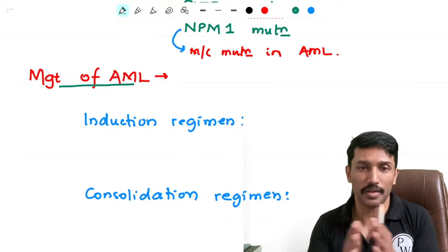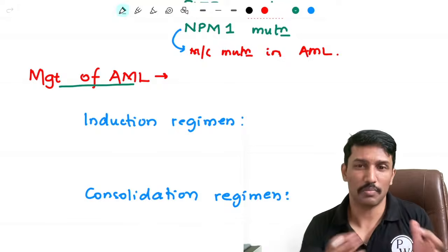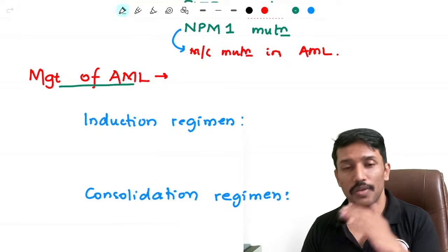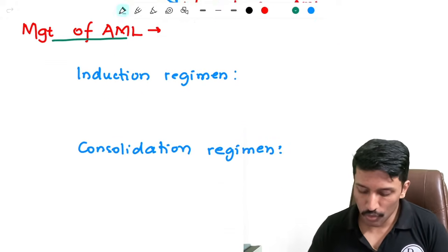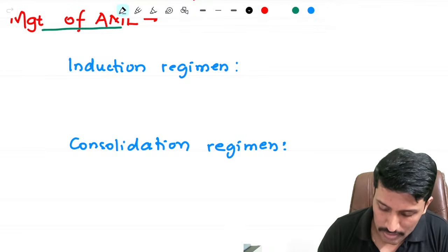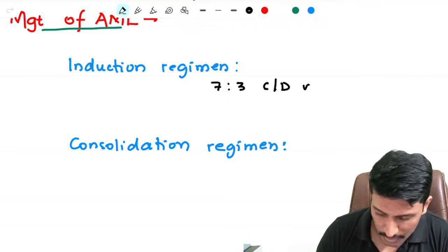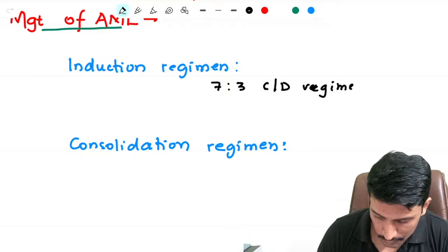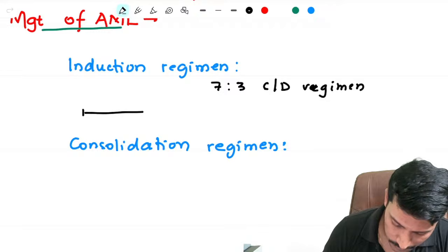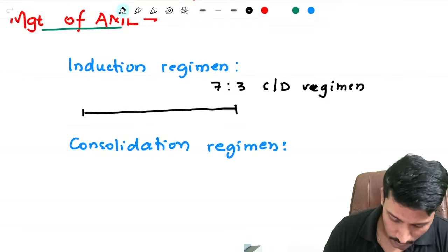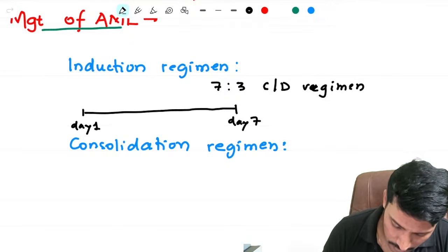So that's why the treatment will be divided into two phases. Initial induction phase where we want to destroy these cancerous blast cells. And after that, a consolidation regimen where we are trying to prevent the relapse of this cancer. So what we can use for this induction regimen? So there is something called as 7+3 regimen. What does it stand for? So we give the treatment for 7 days. So day 1 to day 7.